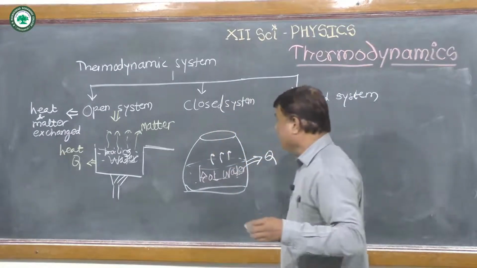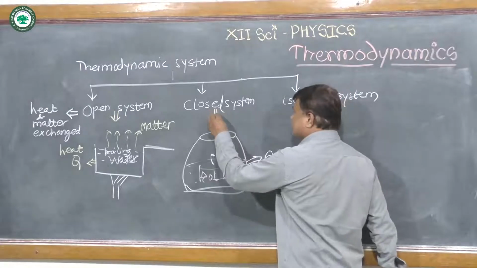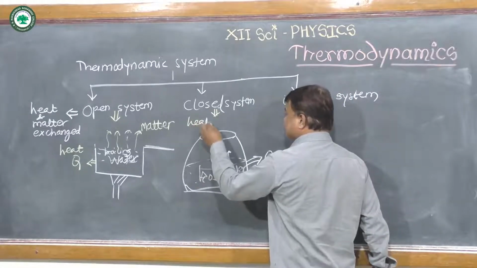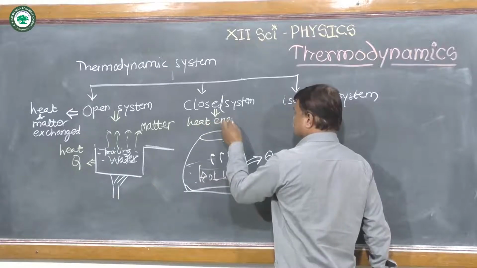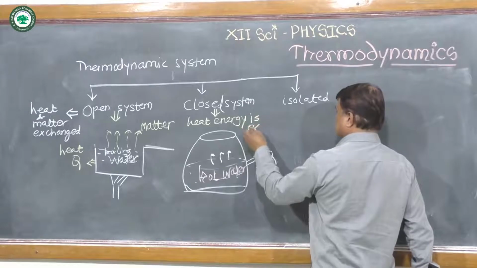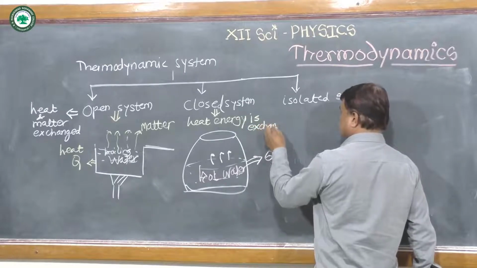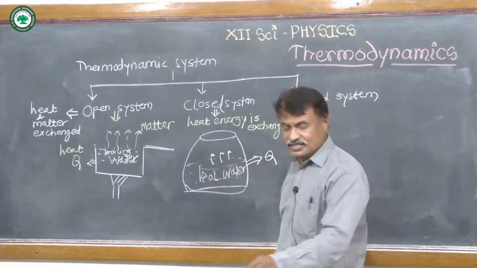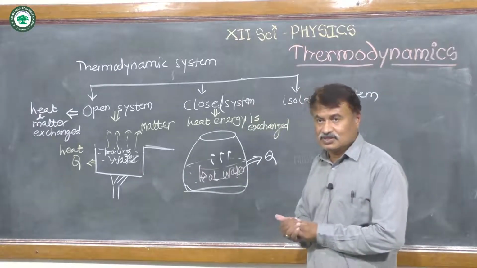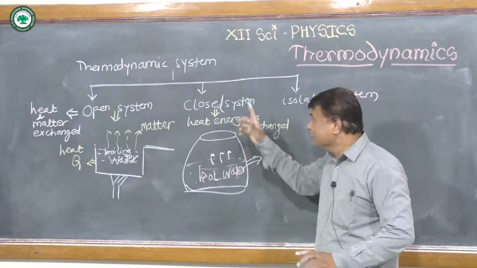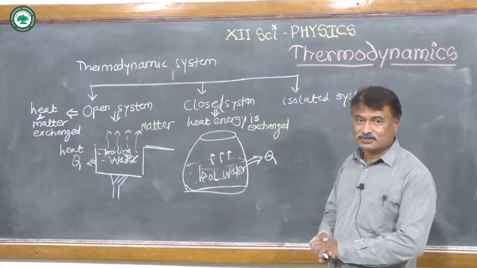So according to this, what is a closed system? Only heat energy is exchanged. Such a system is called a closed system. So with the help of this diagram, we can write the definition of a closed system.